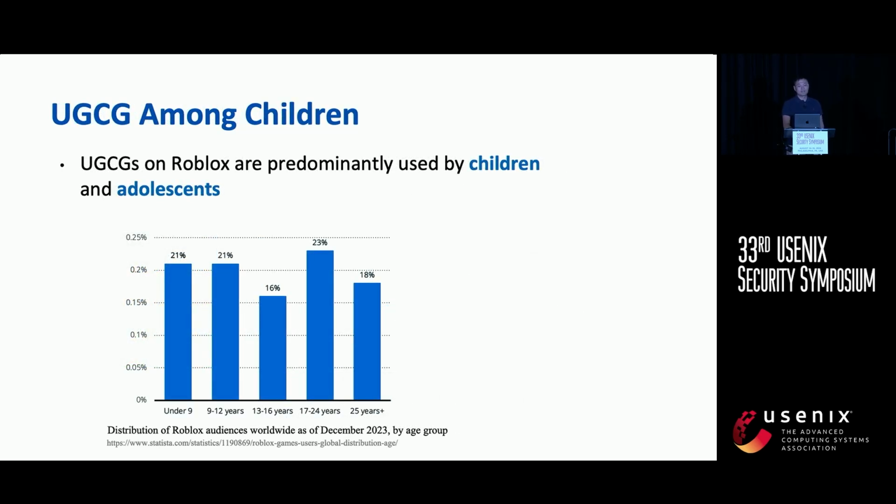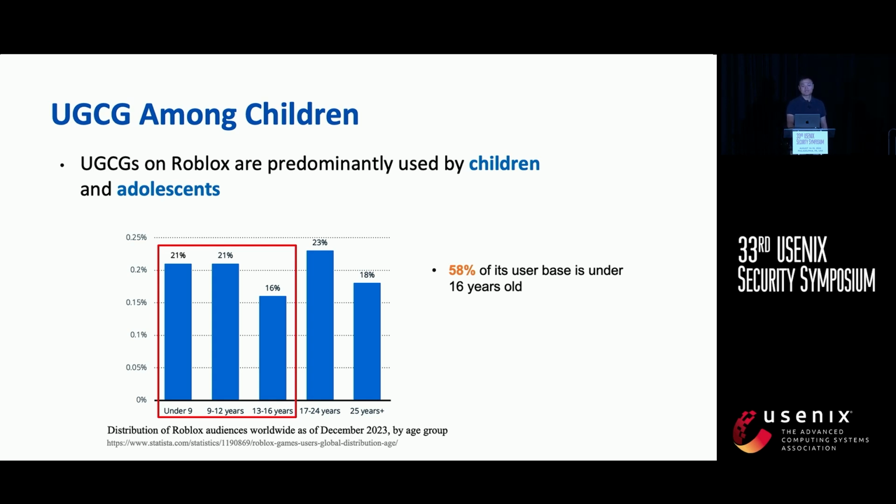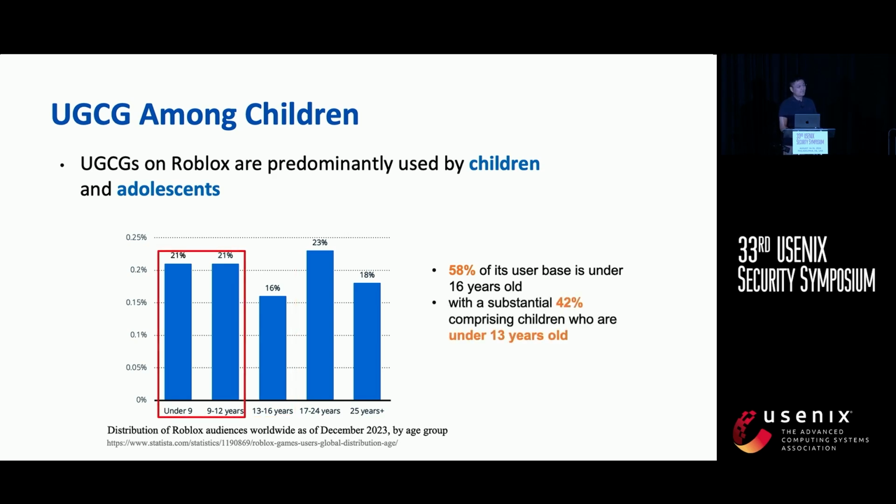However, as a game for all age players, Roblox is actually dominated by young users. According to data from Statista, by the end of 2023, 58% of its users were under 16 years old, and 42% were under 13 years old, which means they are children.